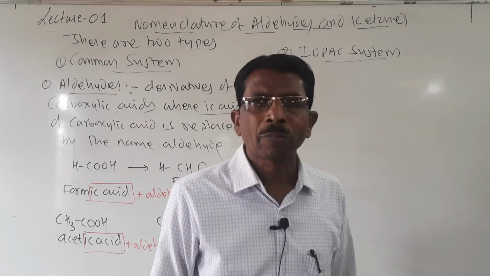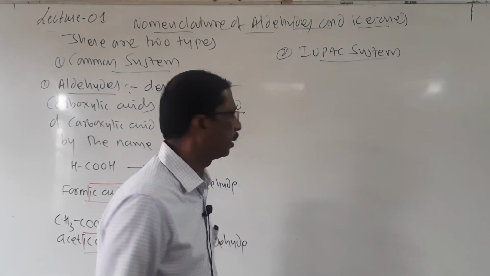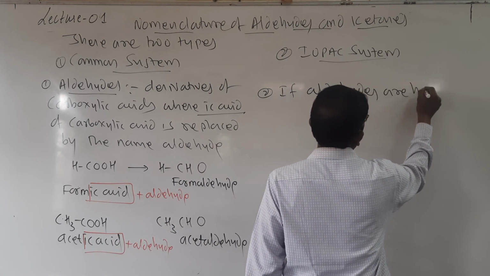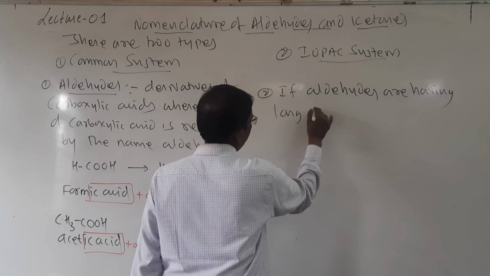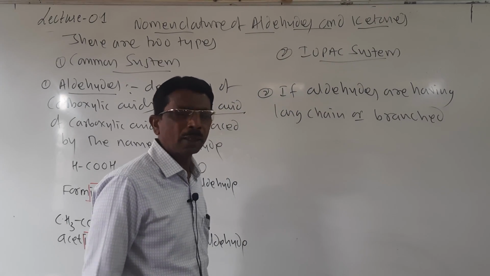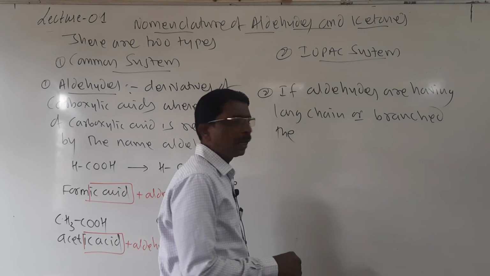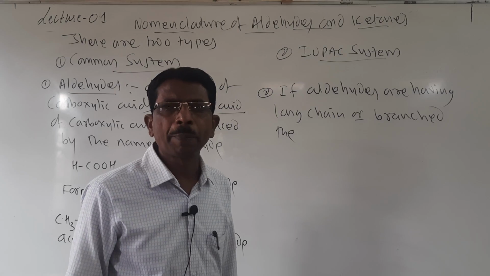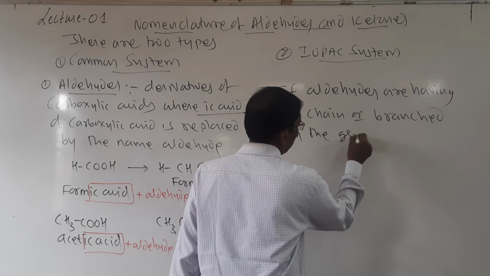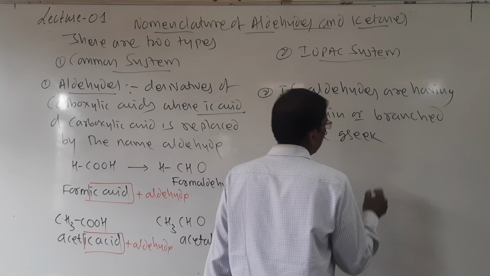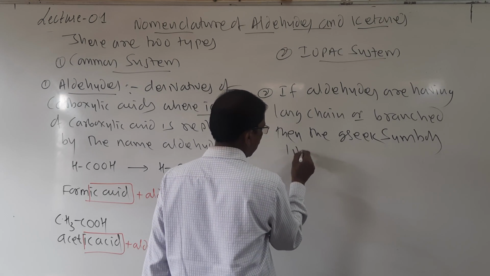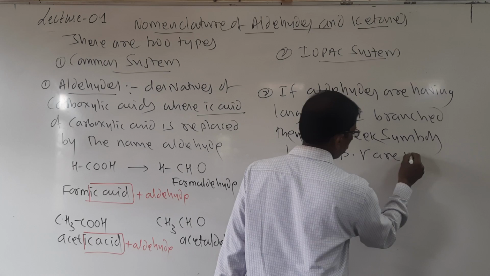And in the common system, number two, if aldehydes have a long chain or are branched, then the position of the substituent group is indicated by using the Greek symbols like alpha, beta, gamma.